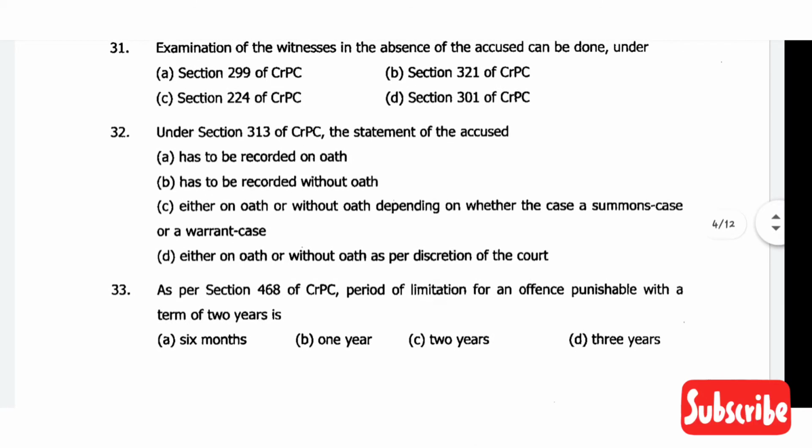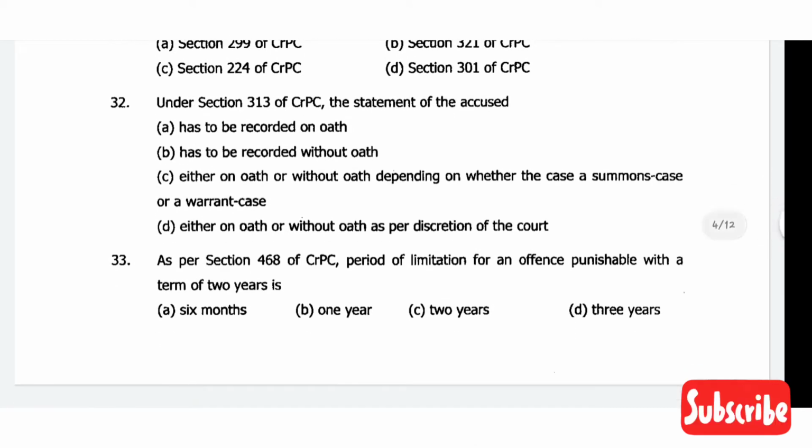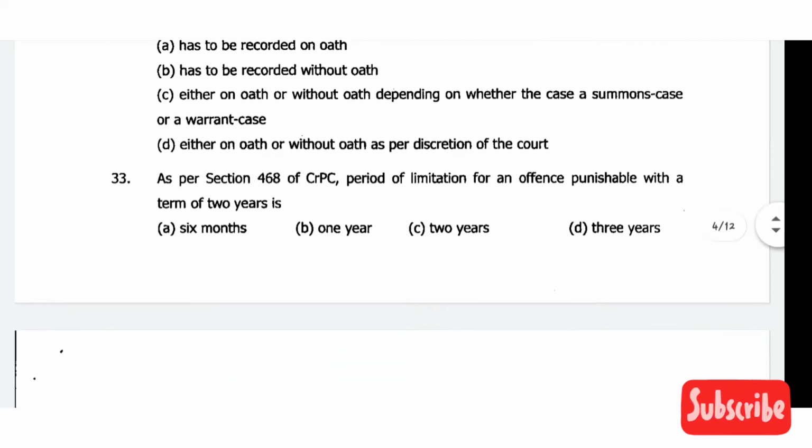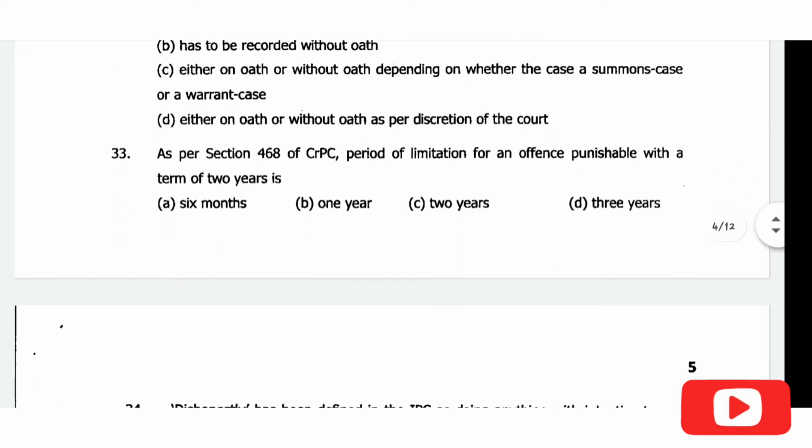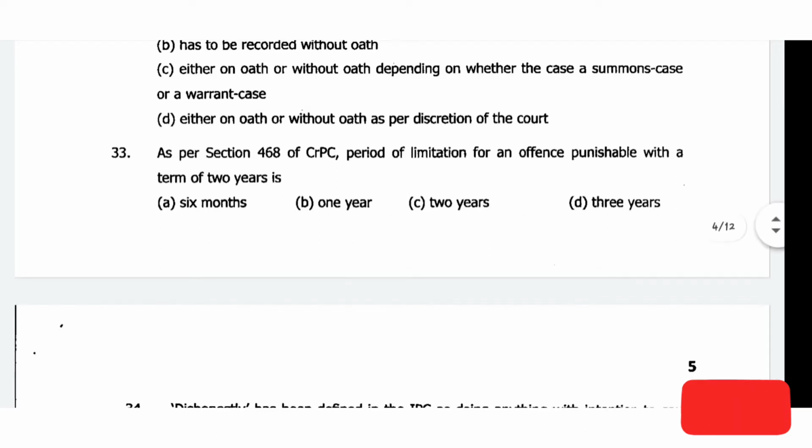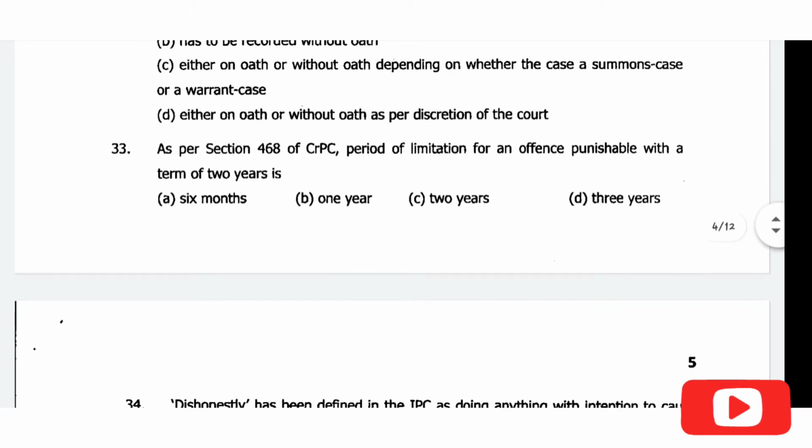Then comes question number 32. Under section 313 of CRPC, the statement of the accused has to be recorded without oath. The correct answer will be option B. Then comes question number 33. As per section 468 of CRPC, the period of limitation for an offence punishable with a term of 2 years is option D, 3 years.